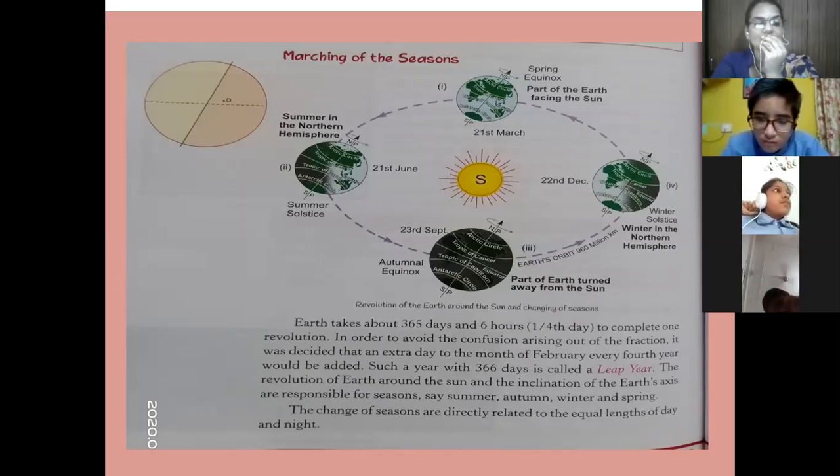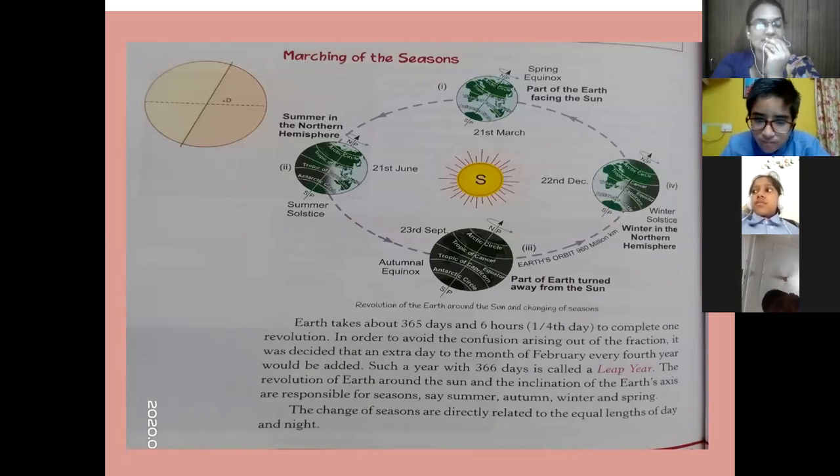At this time, the northern hemisphere has summer as it is tilted toward the Sun. But at the same time, the southern hemisphere does not get the direct rays, because at that time the northern hemisphere is having direct rays. So the southern hemisphere experiences winter.